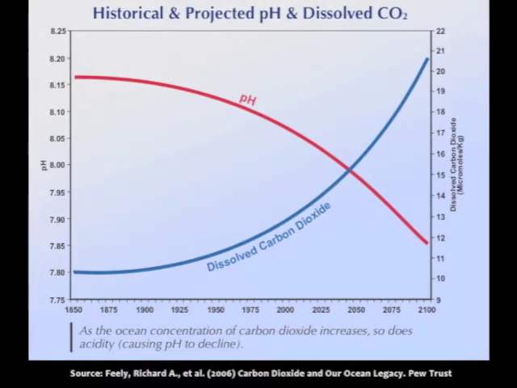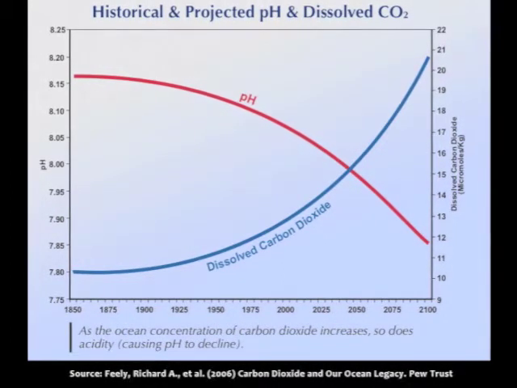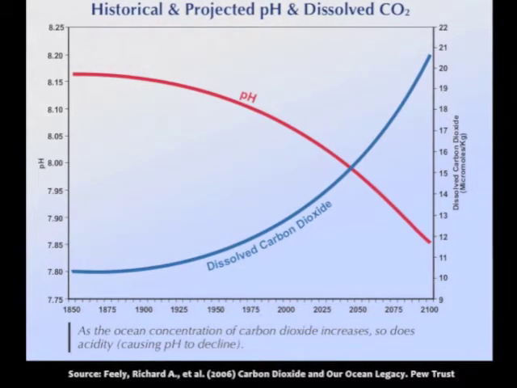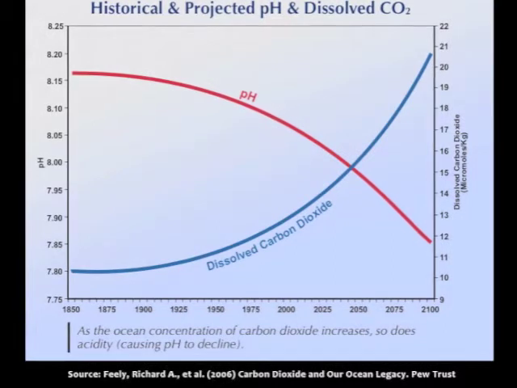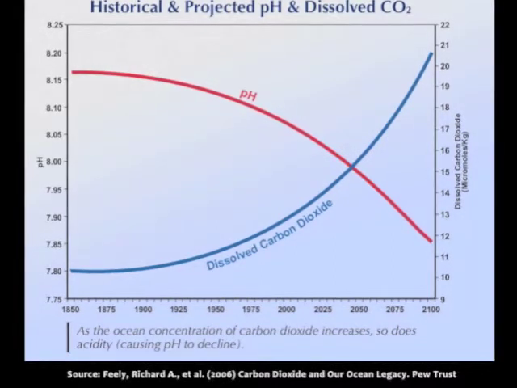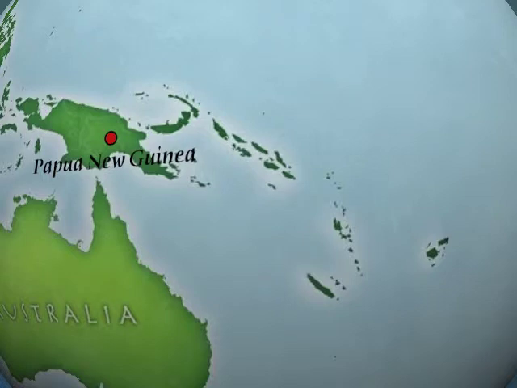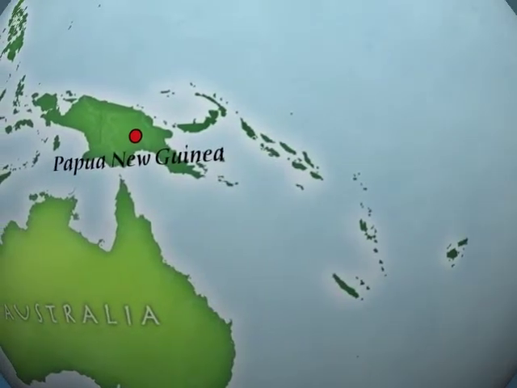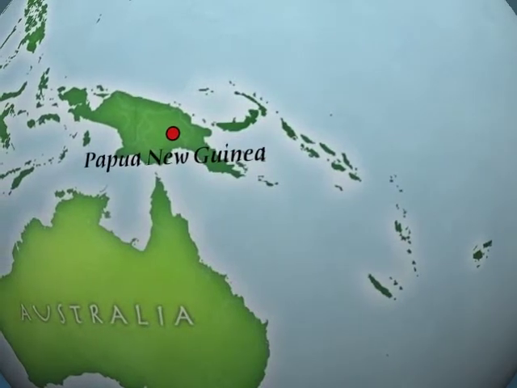When these carbons are dissolved in the ocean, it creates carbonic acid, which determines the acidity of the water. Higher acidic water has a lower pH level, and this can cause catastrophe among sea life. It is stated by the authors that the current pH levels of the oceans near Papua New Guinea, where the experiment took place, were at a safe level of 8.1.